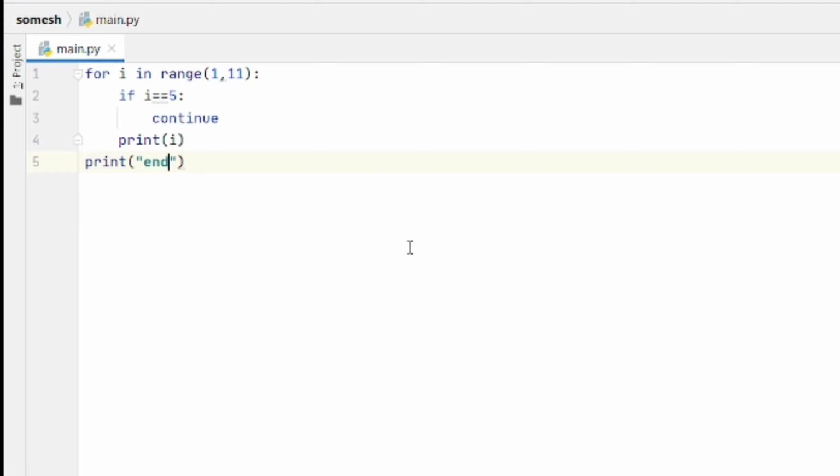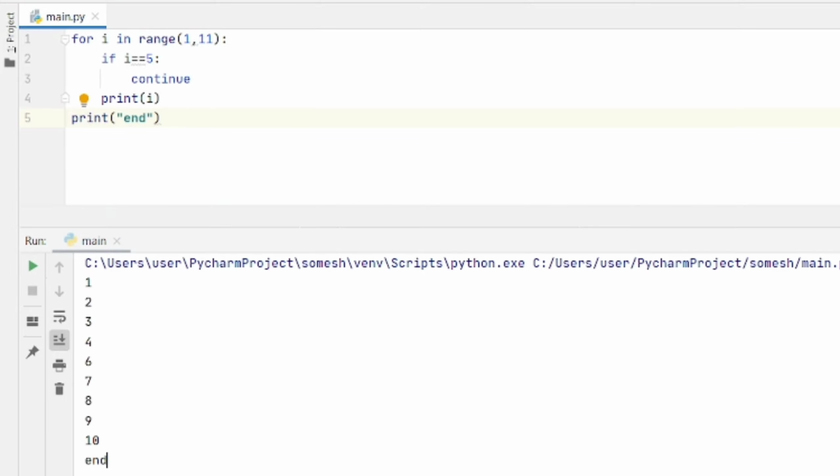When you run this code, it gives 1 2 3 4, skips 5, and gives 6 7 8 9 10, and at the last it gives end, because when I value is 5, the condition I is equal to 5 will be true and it will enter the if block and continue will be executed. When continue executes, it will skip the particular iteration, not print the I, and print the remaining numbers as usual.